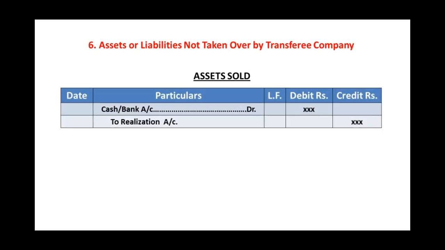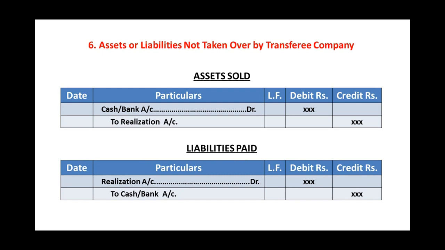Step number 6, assets or liabilities not taken over by the transferee company. Then there will be the possibility that they may be sold. So assets sold, journal entry will be cash bank account debit to realization account. If liabilities are paid, journal entry will be realization account debit to cash bank account.